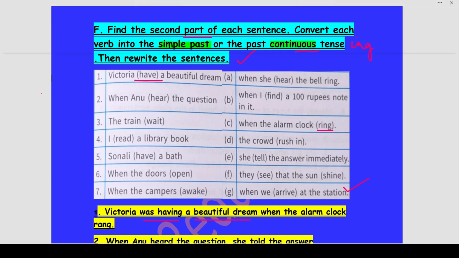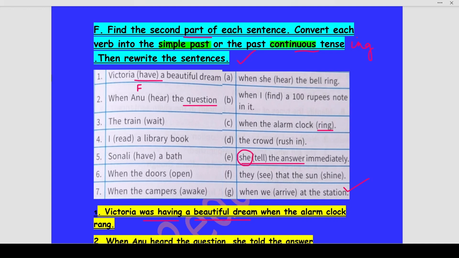Next, when Anu heard the question. Now, if there is a question, definitely something must be related with it, like some answer. So search over here, where is an option with answer in it. So we have the option number E, she tell. Now, how are we understanding that this will only be the answer? Because Anu is a female, feminine gender, and the pronoun which we are using over here for her is she.